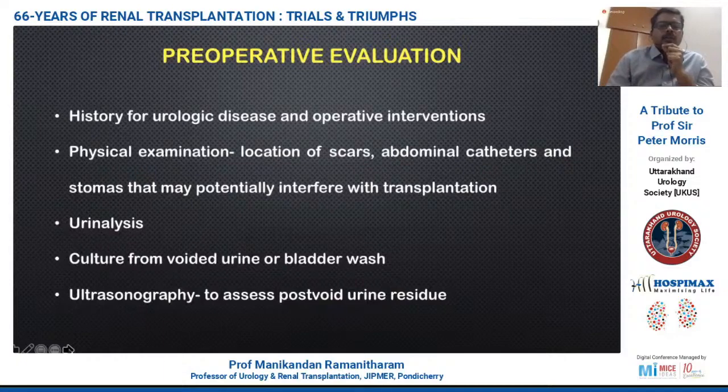In the preoperative evaluation, it's very important to have a proper assessment of urologic diseases, particularly diseases from childhood and the various urological interventions that have been performed on these patients. Next, we look at the scars in the body, and the presence of catheters and stomas, which may potentially interfere with the site of transplant, as well as the mode of ureteric implantation. Then basic urine analysis, culture from the voided urine or bladder wash, and ultrasonogram to assess the post-void residual urine in these patients.